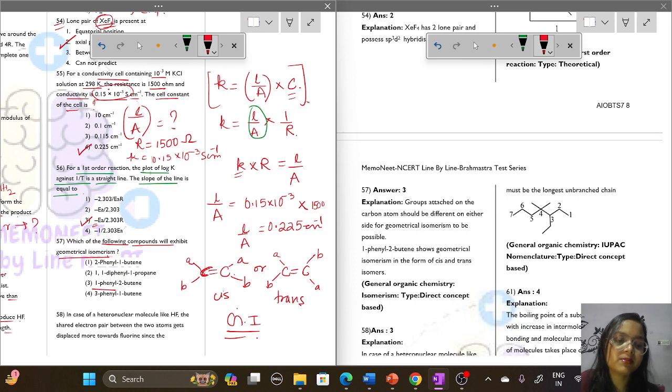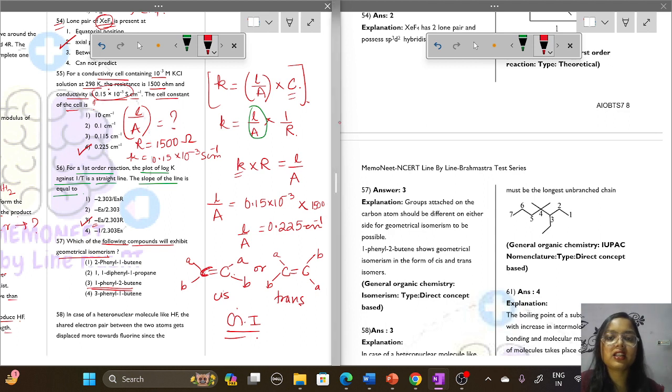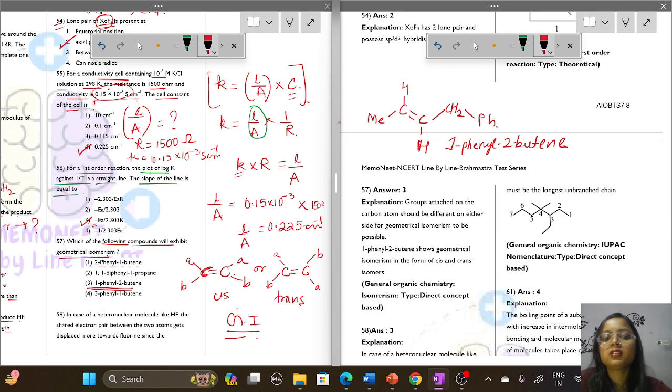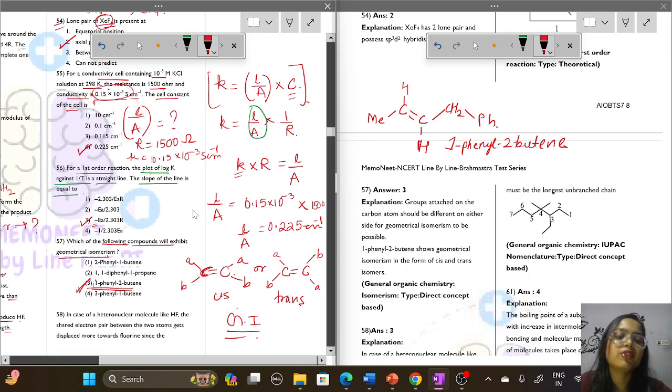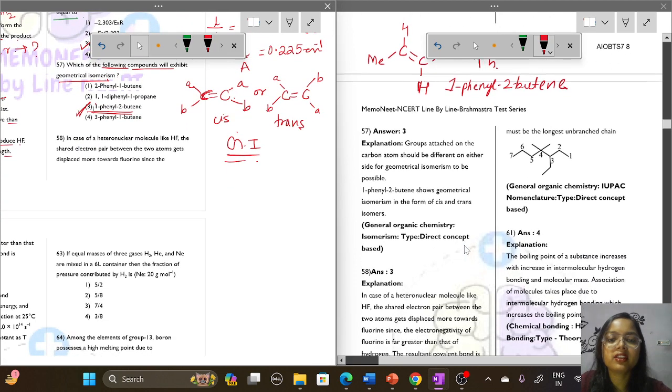Option number 3, 1-phenyl 2-butene, will show geometrical isomerism. We can draw its structure also. It's like this. Here it is H and here it is CH2Ph. This is 1-phenyl 2-butene. Option number 3 will show geometrical isomerism. You can similarly check the others also by drawing the structures.